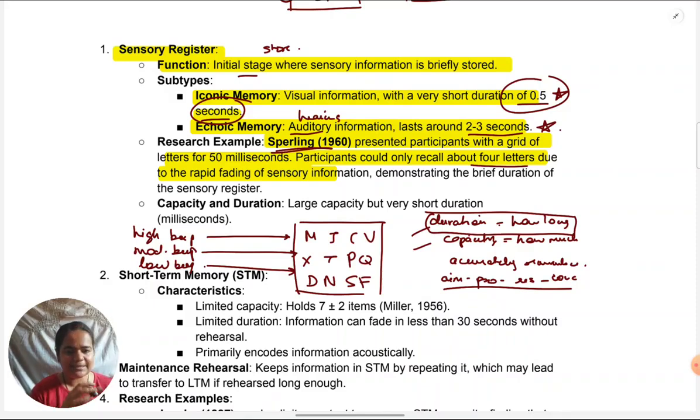Here, because he's manipulated, he's decided everything for how long he's going to show, exactly what he's going to ask them. He can say that is the cause of what they're reporting. So in this experiment, a clear cause-effect relationship has been established between presentation of stimuli and their recall. That means whatever is presented, like broadly, like a theoretical generalization we can draw from this is, whatever is presented in visual memory, that will be recalled. So what is held in visual memory, that is what is reported.